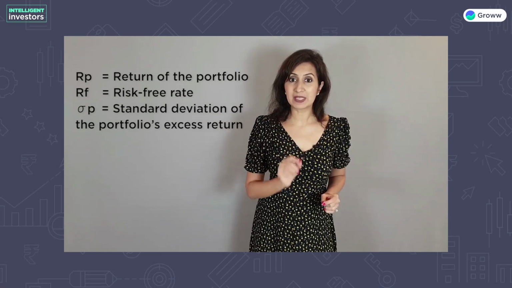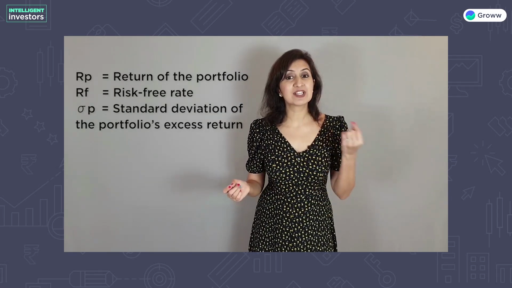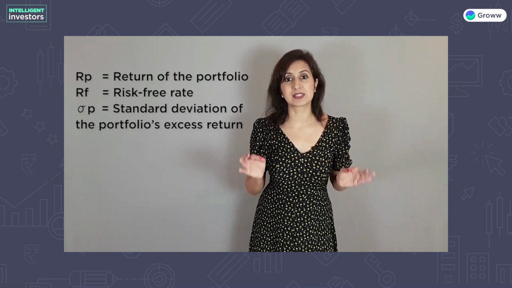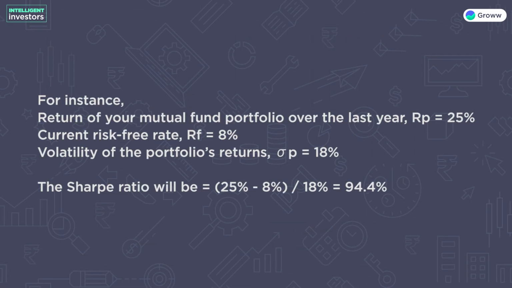Mathematically, it can be represented as follows, where RP is the return of the portfolio, RF is the risk-free rate, sigma P is the standard deviation of the portfolio's excess return. If your mutual fund portfolio has returned 25% over the last year, the current risk-free rate is 8% and the volatility of the portfolio's returns was 18%, which makes the Sharpe ratio 94.4%.